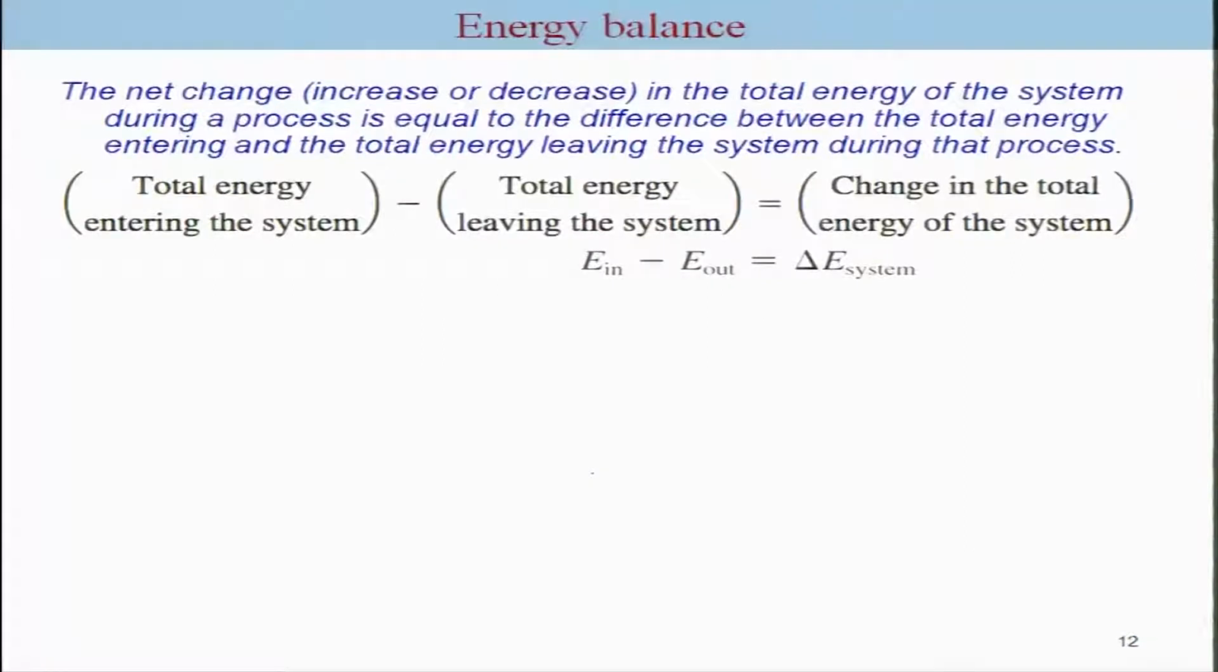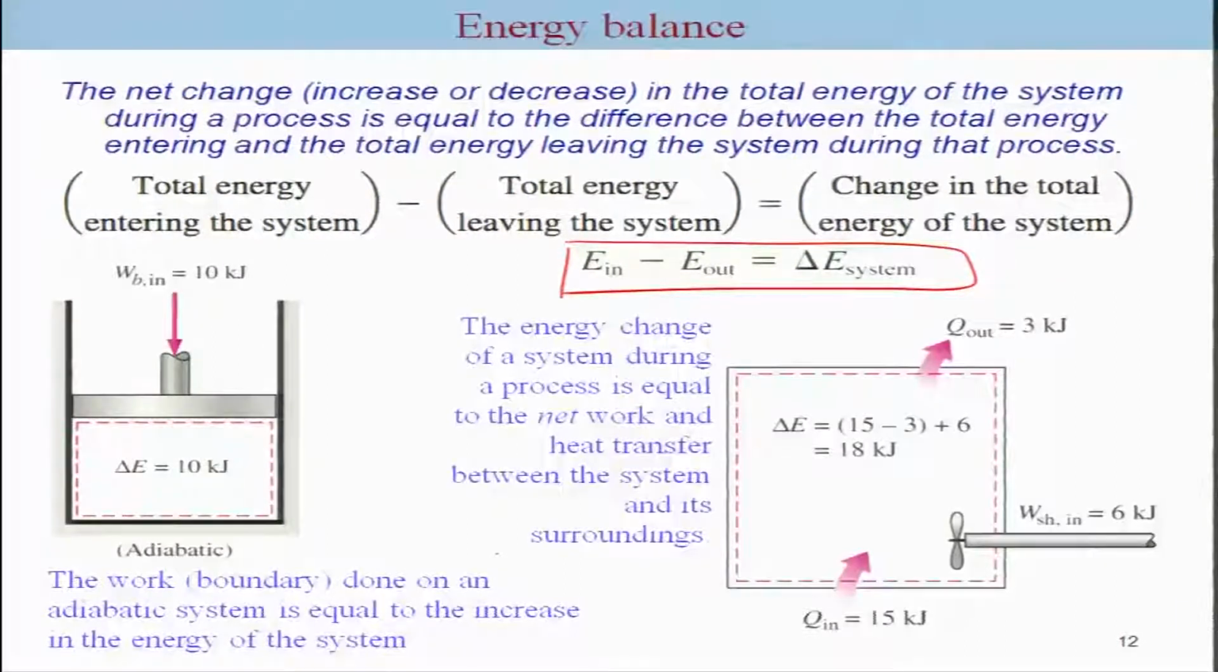Okay. So that means we can formally write that total energy entering the system minus total energy leaving the system should be equal to the change in the total energy of the system. In other words, E in minus E out is delta E system, where E is the internal energy, the potential energy and the kinetic energy. So let us take an example of this cylinder-piston where the boundary work supplied to the piston is 10 kilojoules. If it is adiabatic, the change in energy of the system will be the same as this. There are no heat interactions here.